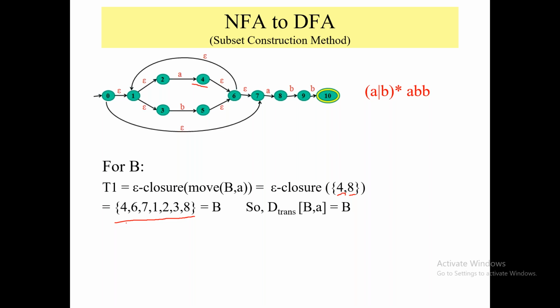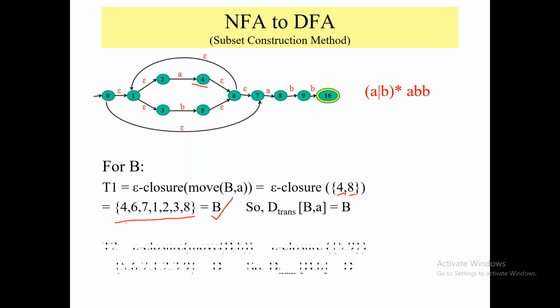Now including this 4 and 8, again consider epsilon transition. So what will your answer be? 4 6 1 2 3. Same as before. Already we have completed this state, so you are naming this the same B. Then again you are doing the small b transition of this B state.